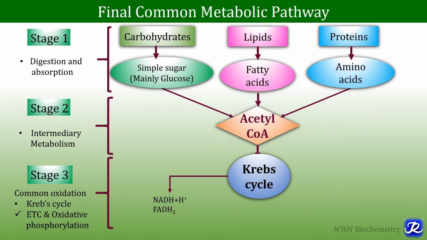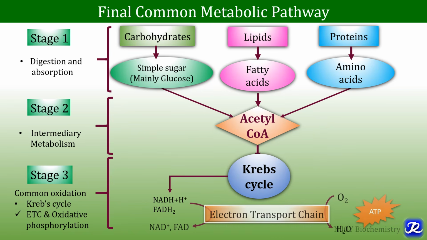So acetyl-CoA is oxidized through Krebs cycle and there is formation of reducing equivalent NADH and FADH2, and then these reducing equivalents are further reoxidized through electron transport chain, and in this process oxygen is required and there is formation of ATP. And as the acetyl-CoA molecule is central of all the metabolic pathway which is oxidized through this TCA cycle, this TCA cycle is considered as final common metabolic pathway.